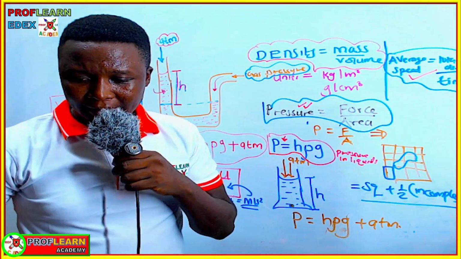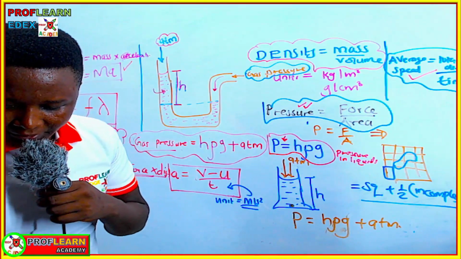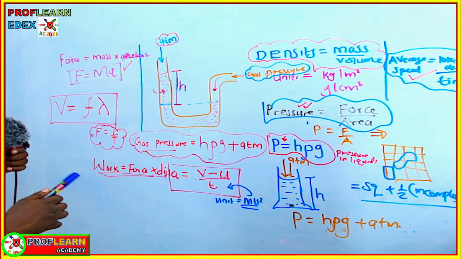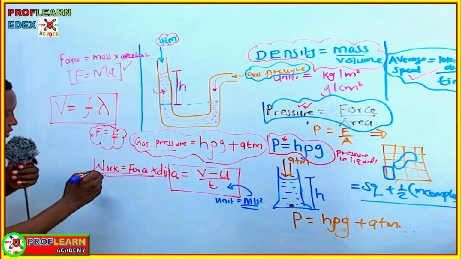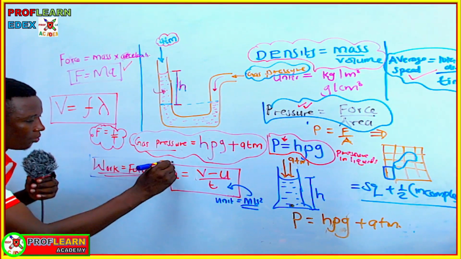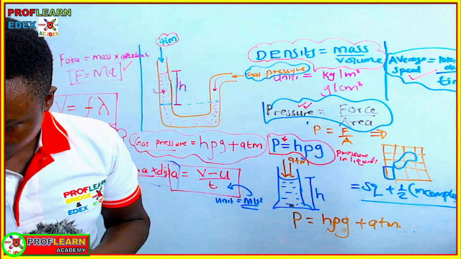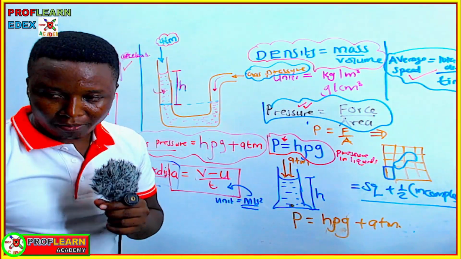Still under work and power, work done we have already mentioned. So this is the formula for work done. You need to check which other formulas you really need to remember.